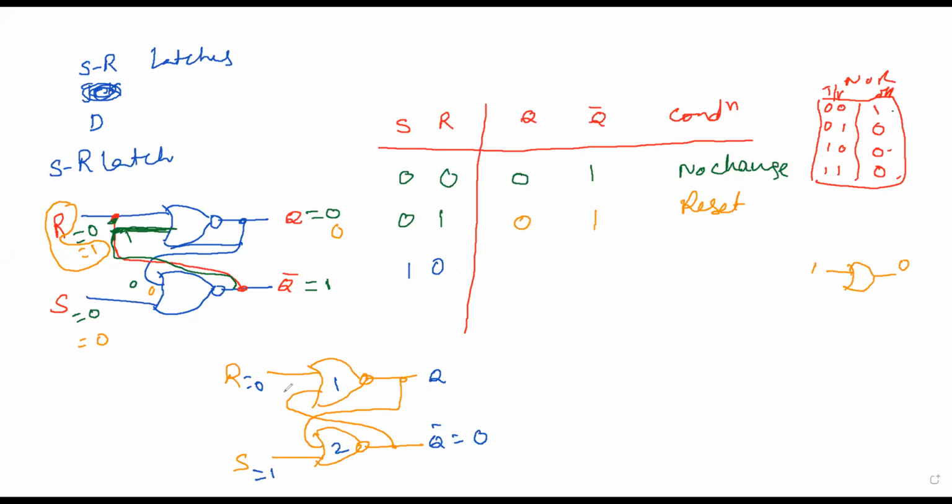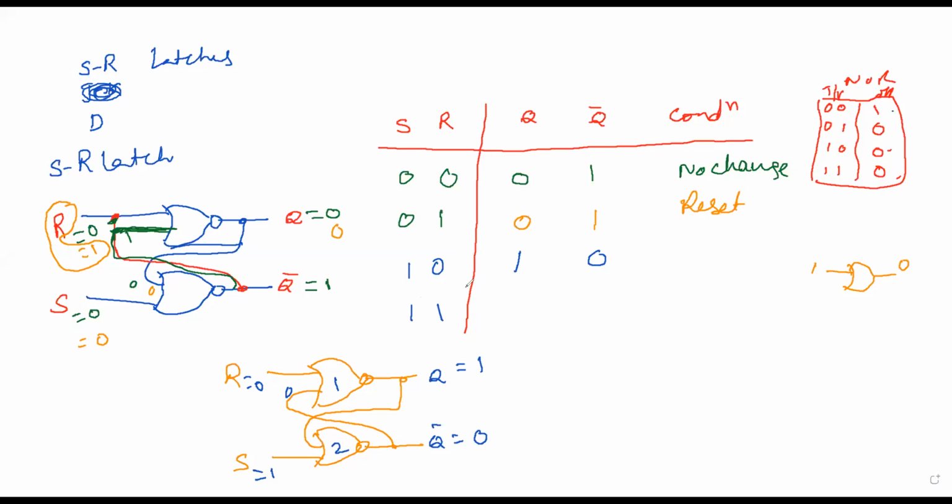Okay, this 0, so 0 here, so 0 0, then Q is 1, Q is equal to 1. So if that 1 comes here, 1 1, see 0. So the output of Q is 1. What is Q bar? 0. Now the next is very crucial. This is 1 1.